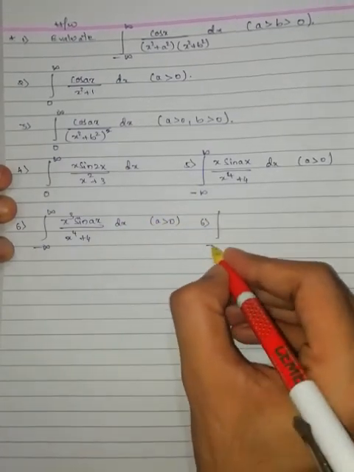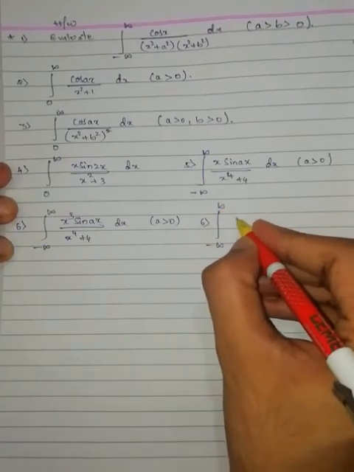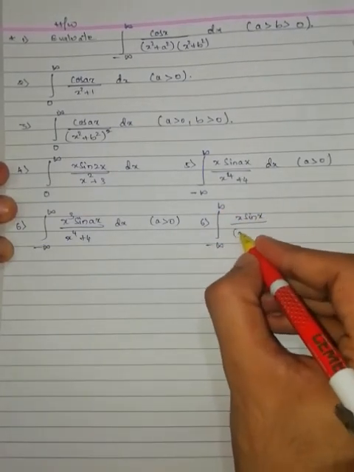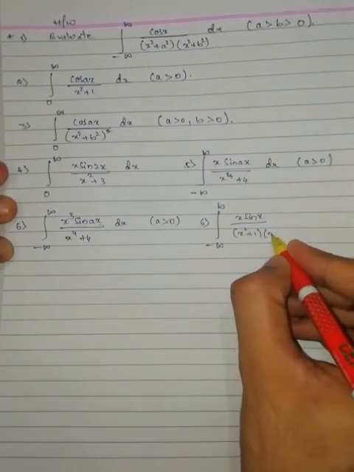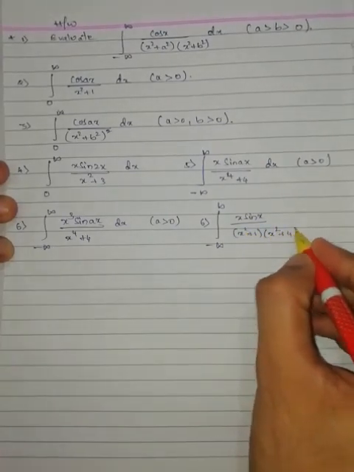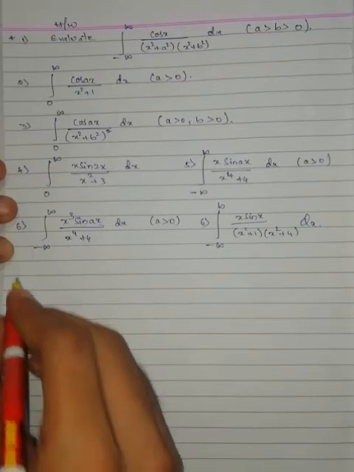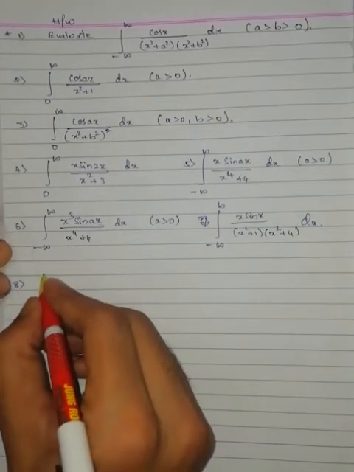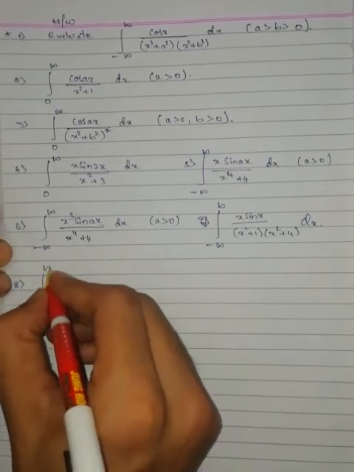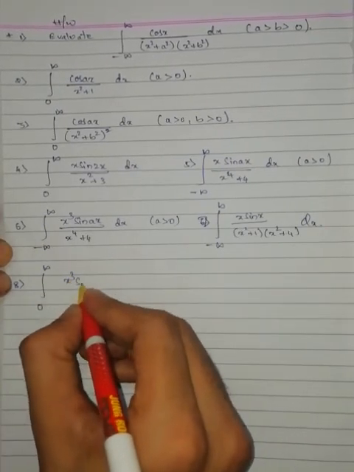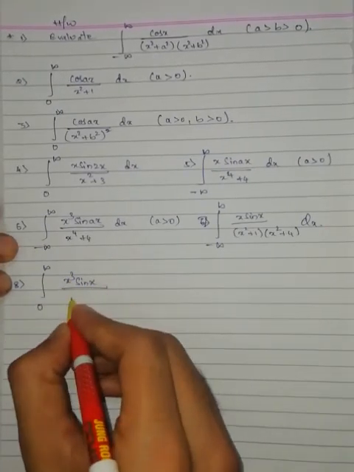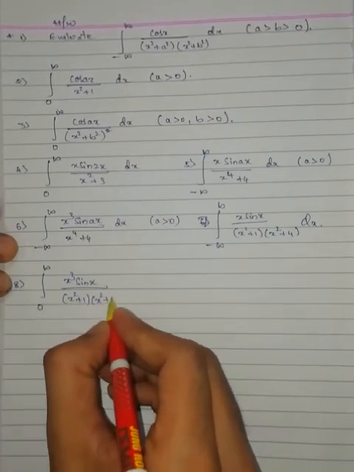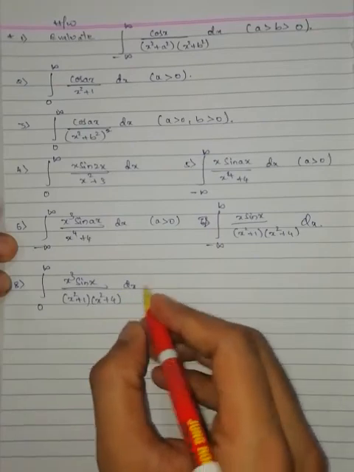Sixth one, integration from minus infinity to infinity of x cube sin ax by x power 4 plus 4 dx, where a is greater than 0. Seventh one, integration from minus infinity to infinity of x sin x by (x square plus 1) into (x square plus 4) dx. Eighth one, integration from 0 to infinity of x cube sin x by (x square plus 1) into (x square plus 4) dx.